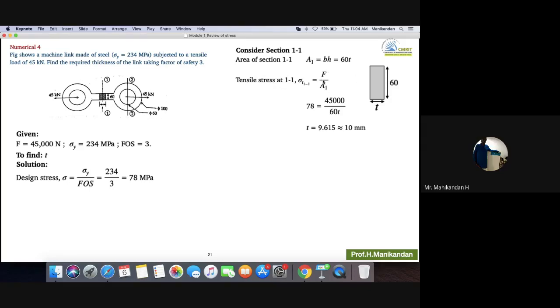Now tensile stress is equal to force by area. Tensile stress is nothing but the design stress, 78. Force is 45,000. Area is 60 into T. We found the thickness equal to 10 mm at section 1.1. Till this, any doubt?